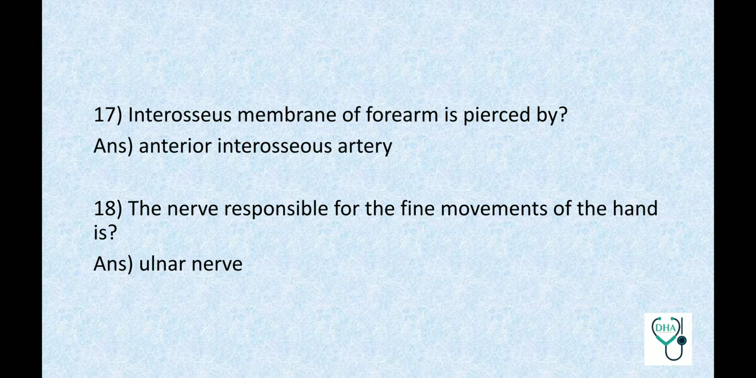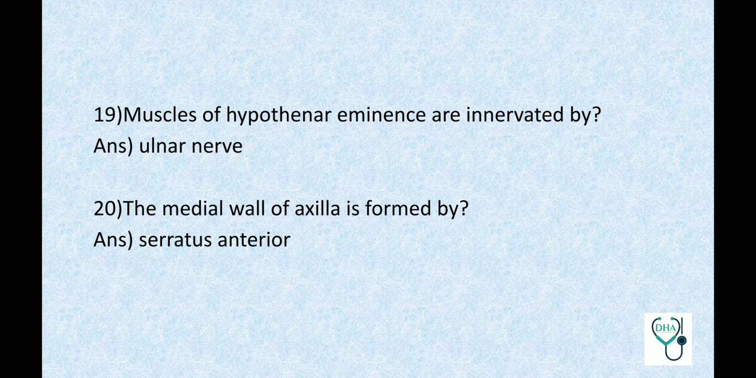Interosseous membrane of forearm is pierced by anterior interosseous artery. The nerve responsible for fine movements of hand? Ulnar nerve. Muscle of hypothenar eminence are innervated by ulnar nerve. The medial wall of axilla is formed by serratus anterior.